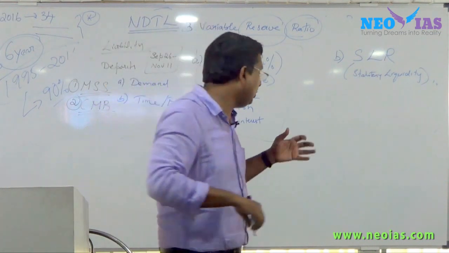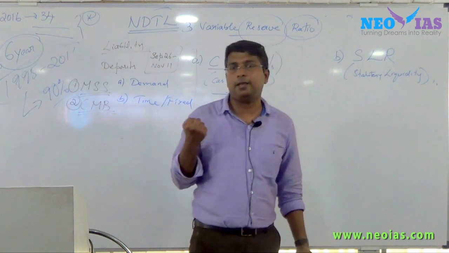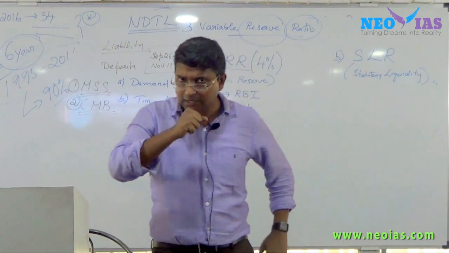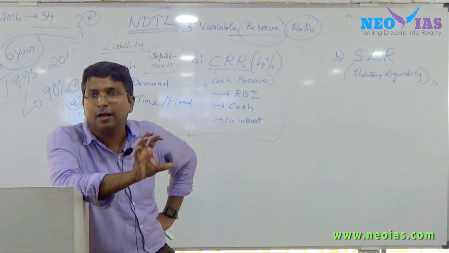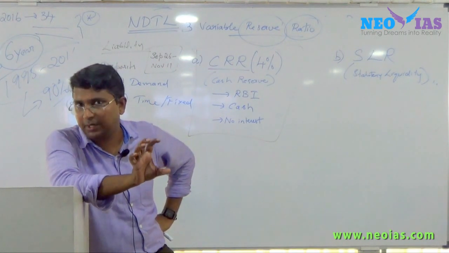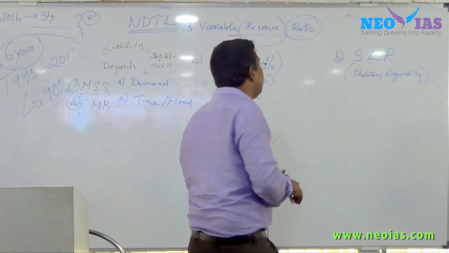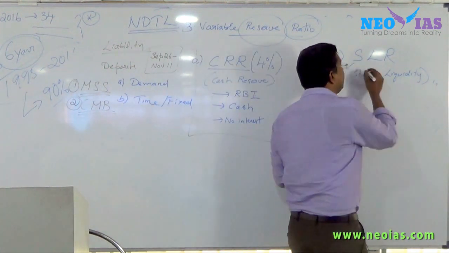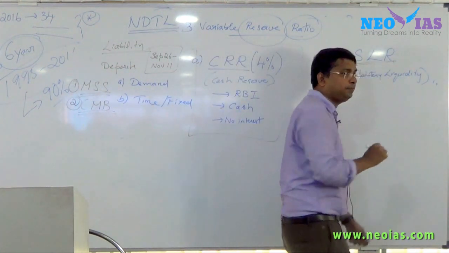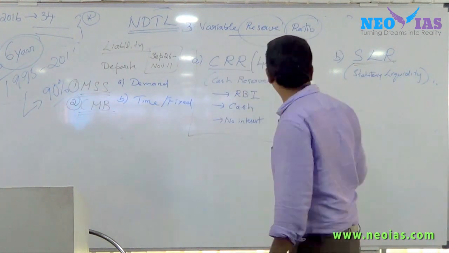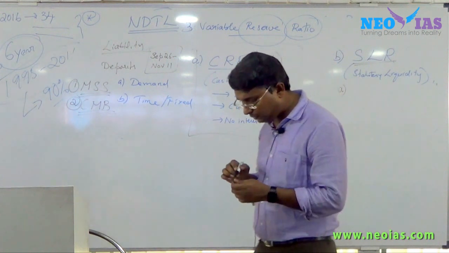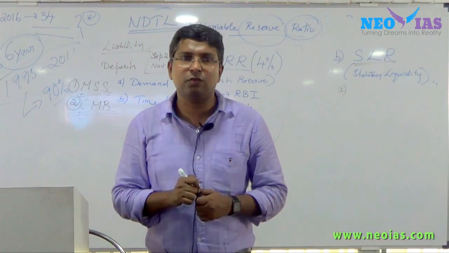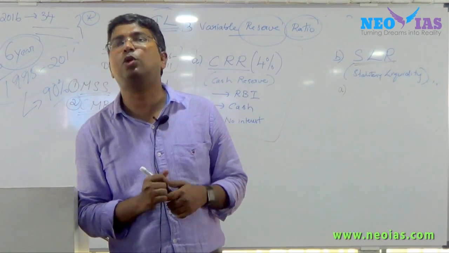CRR is one way in which the Reserve Bank of India can control money supply. The second is another ratio called the statutory liquidity ratio. Again, it is a reserve, but this reserve can be not only in cash.